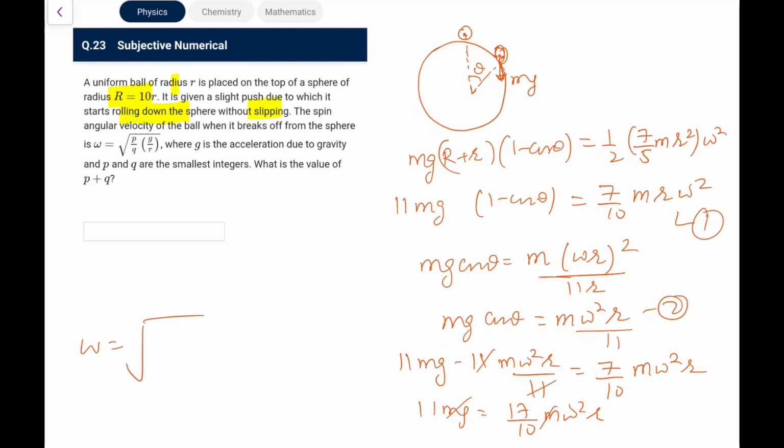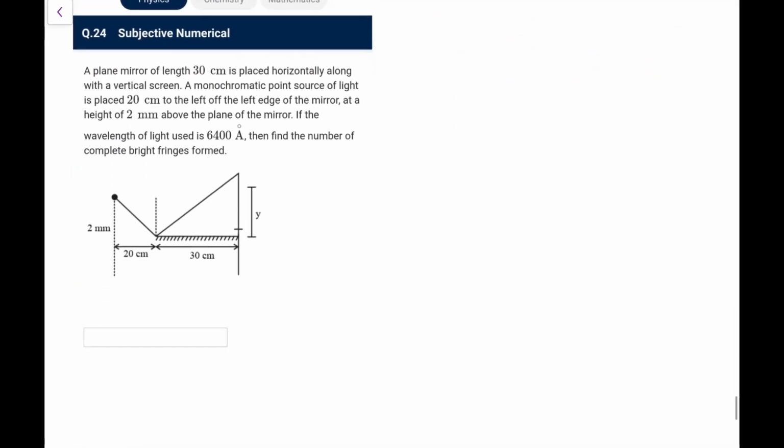Omega I get as root of 110 by 17 g by r. So comparing, p is 110, q is 17, so this is 127. Again, you need to be careful, take r plus r, not capital R only, otherwise you will fall short. Now, a plane mirror of length 30 centimeters placed horizontally along with a vertical screen.